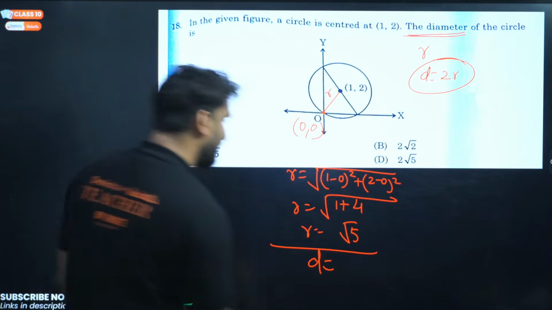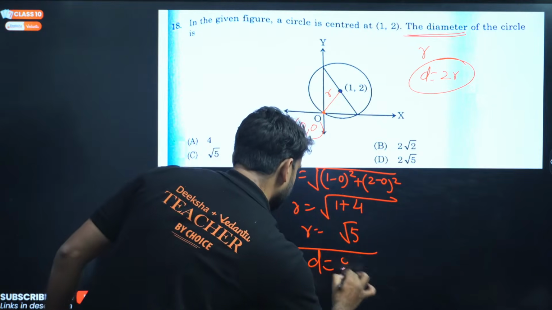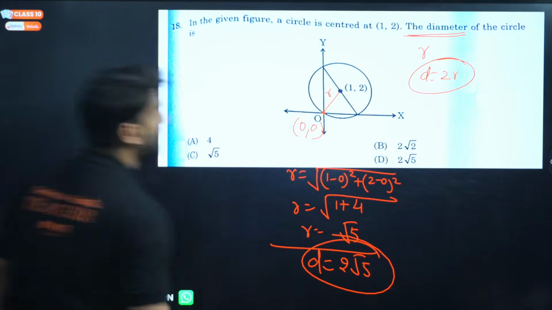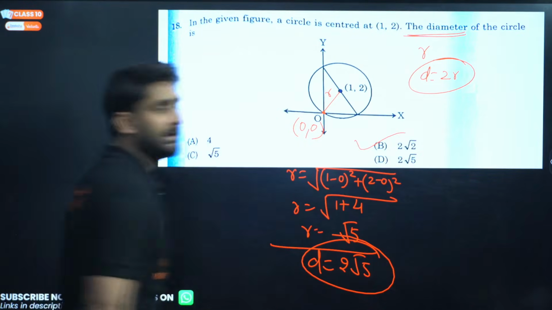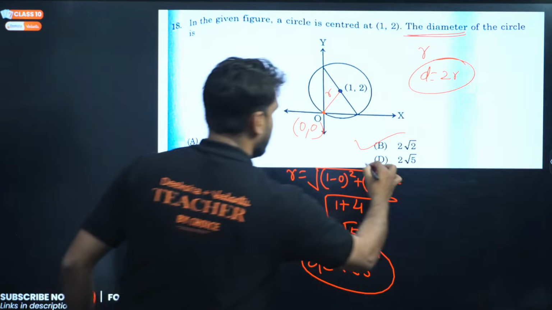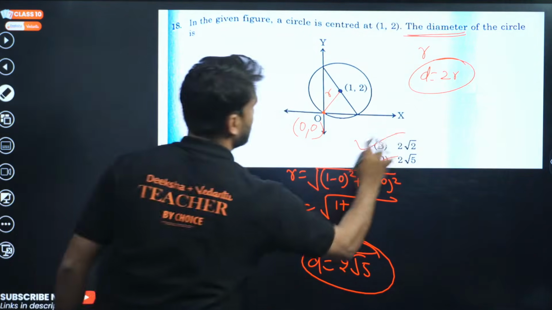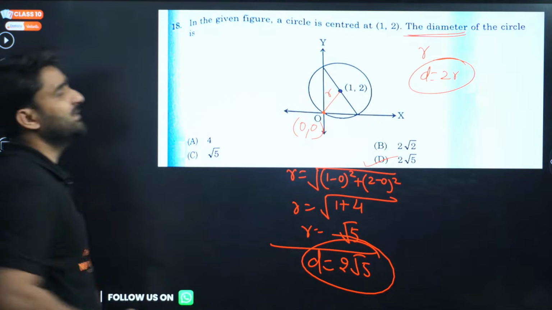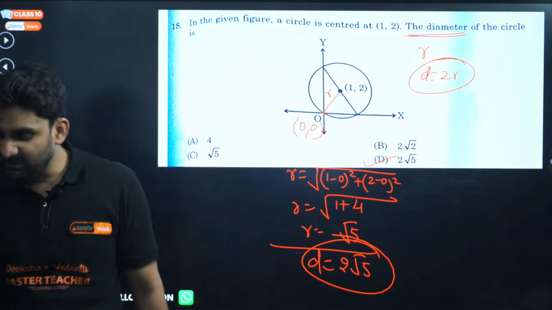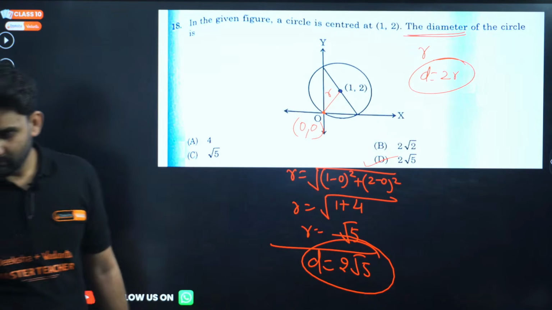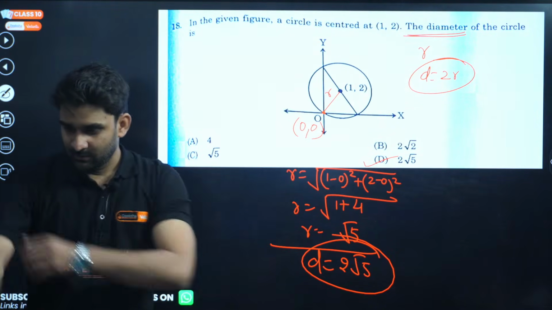But this is the radius. We are looking for the diameter, so diameter will be twice of this. Double of this, 2 root 5 will be the diameter. Is any option correct? Option B is correct. 2 root 5 will be the correct answer. I hope this is clear to you. The double of radius is the diameter.